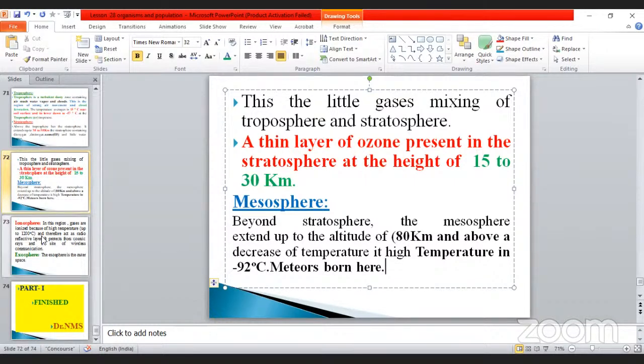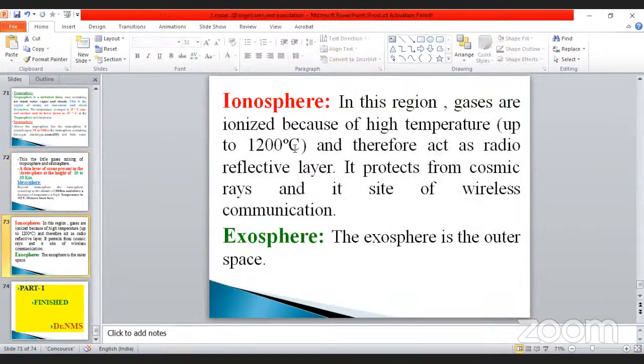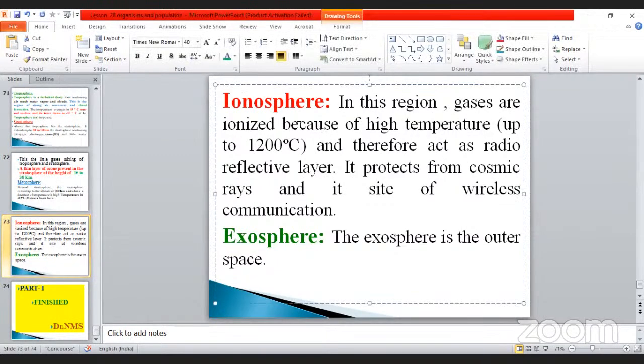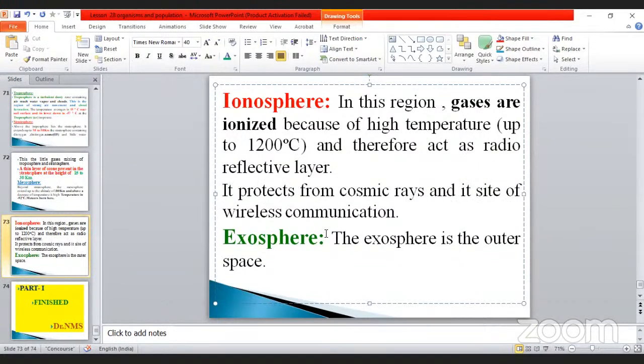And then the last and least one, ionosphere and exosphere. Ionosphere: in this region, gases are ionized. That's why it is called the ionosphere. Because of high temperature, global warming takes place in this area only. Because of high temperature up to 1200 degrees Celsius, it acts as a radio reflective layer. Radio reflective rays.